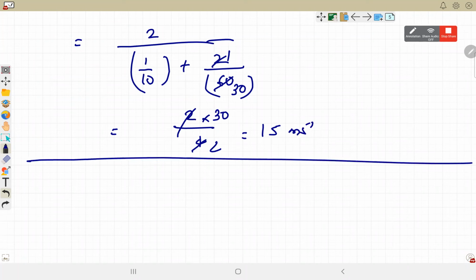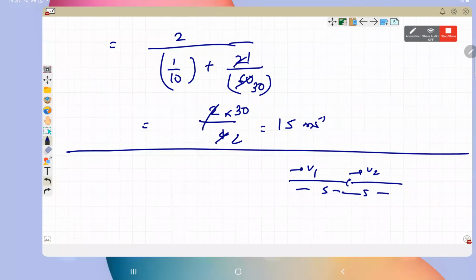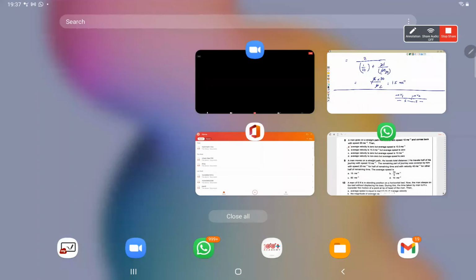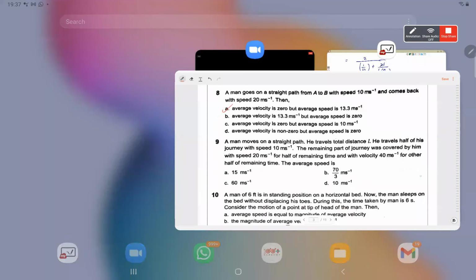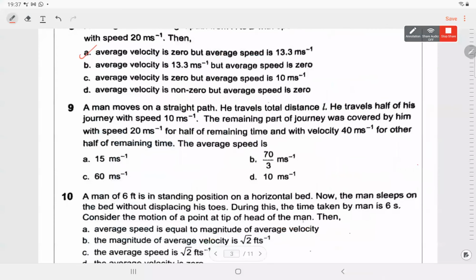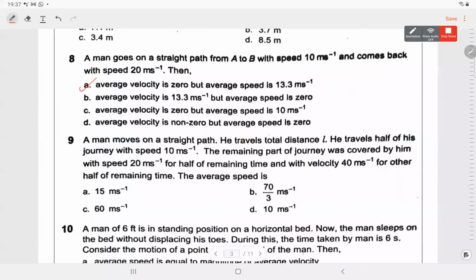That formula 2v1v2 upon v1 plus v2 will be applied only when a journey is covered in two speeds, half of the journey with the speed v1, other half of the journey with the speed v2. Then only we can use that. Sir, I was talking about question 8 for that. Question number 8. Okay, sorry. I think I asked for question number 9. Yeah. Question 8 will be the same. Right. Question number 9 is 15. Correct. Question number 10.